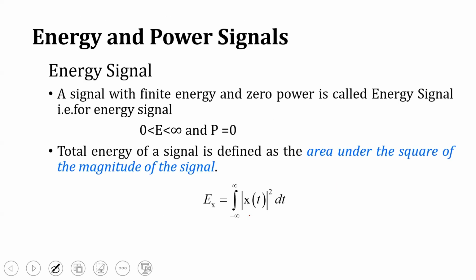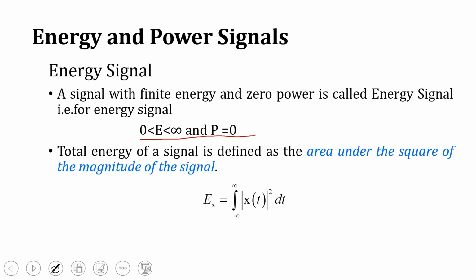So now we'll move on to the next type of signal, that is energy and power signal. So what is an energy signal? A signal with finite energy and zero power is called an energy signal. That is represented as energy E is between 0 and infinity, that is finite energy, some finite number, and power is also equivalent to 0.